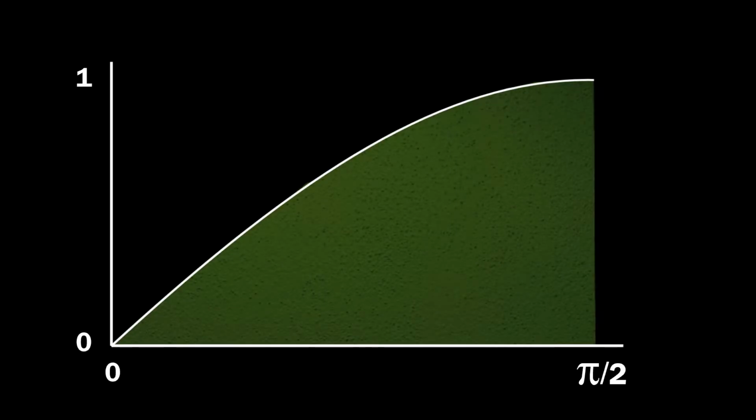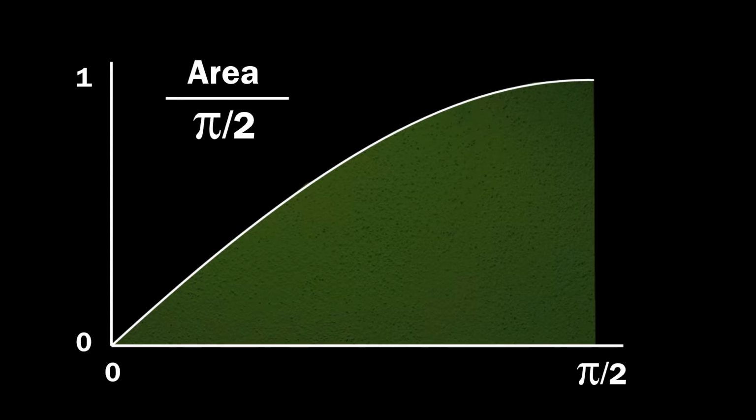This hill spans a distance of pi over 2, and has a height between 0 and 1. To find its average height, all we need to do is take the area under the hill and divide it by its length. Length is the easy part. That's just pi over 2. Finding the area, however, will take a bit of thinking.